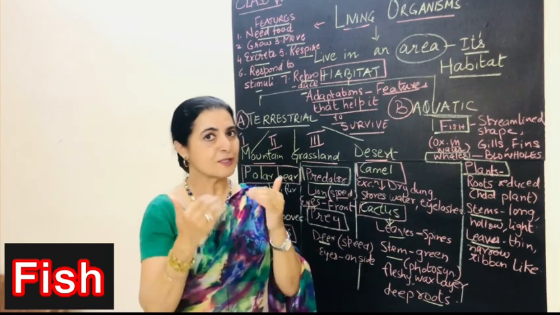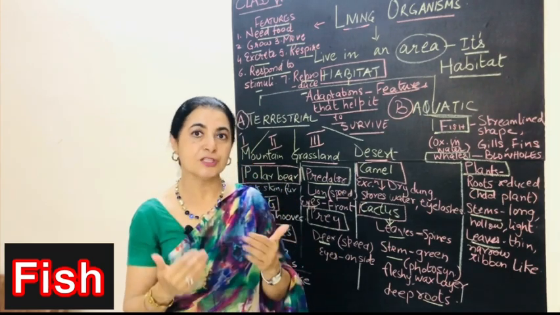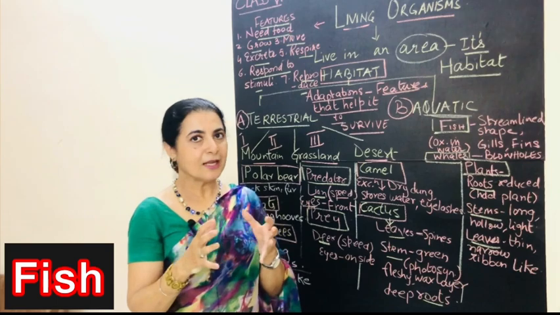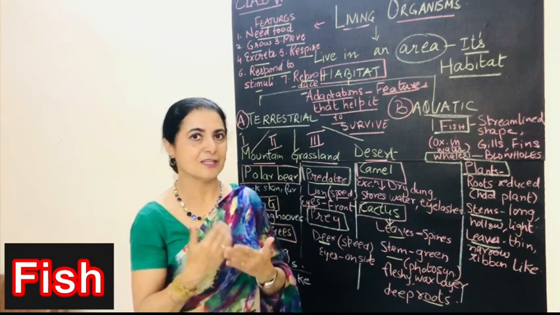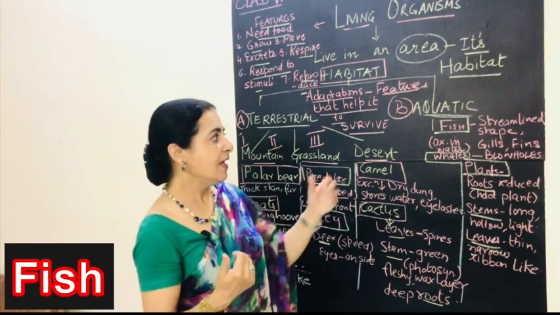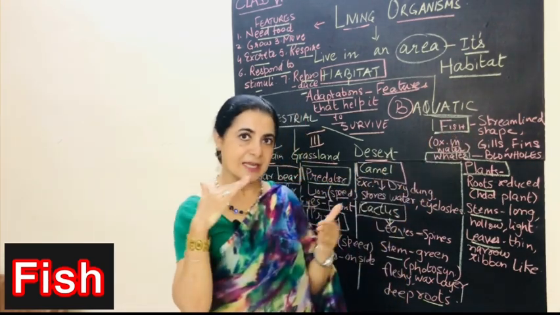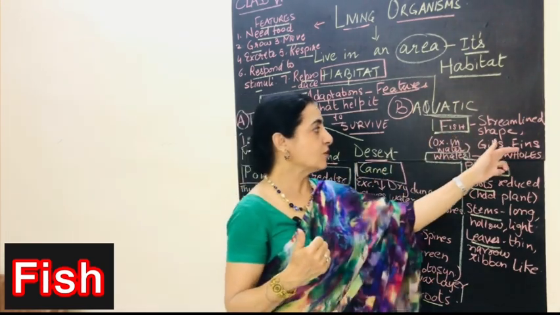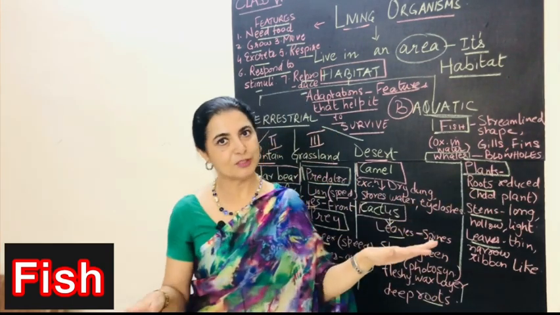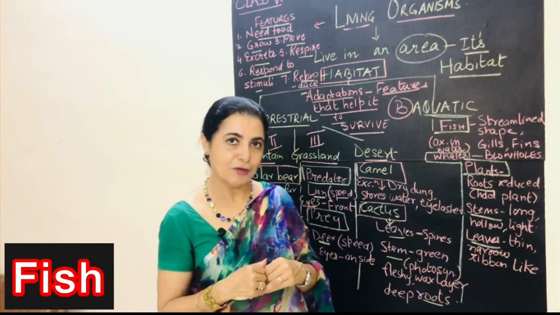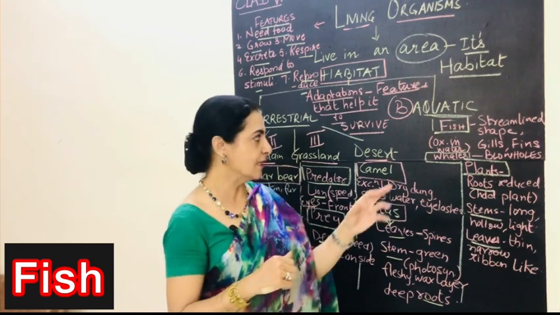Now we all know fish is in water. It has to take in the oxygen from the water. तो उसके लिए it has the adaptation. उसका feature, body feature क्या है? That it has got the gills to respire. Then the streamlined shape so that it can cut through the water, and then it has got the fins by means of which it can swim, it can change the direction with the help of the tail fin, and these are some of the features or adaptations in case of fish.